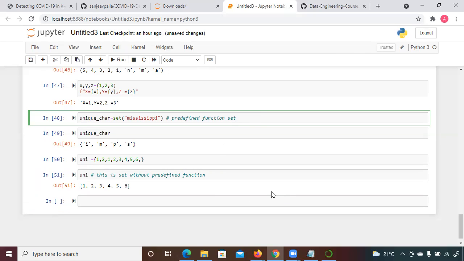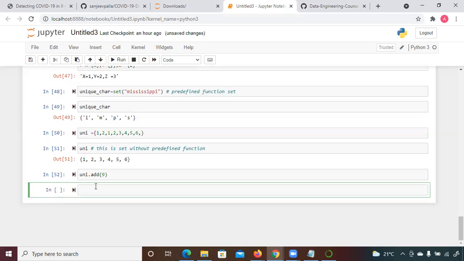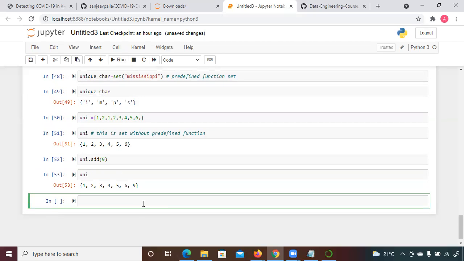So with curly braces as well, you can declare it, and you can declare it with a predefined function as well. And if you want to add an element to the set, you have to use the add function, right? So for that, uni.add, you can add an element like suppose 9, and just run this. So you can see that. I have already explained this. And for removing an element, same thing, we use the pop function.